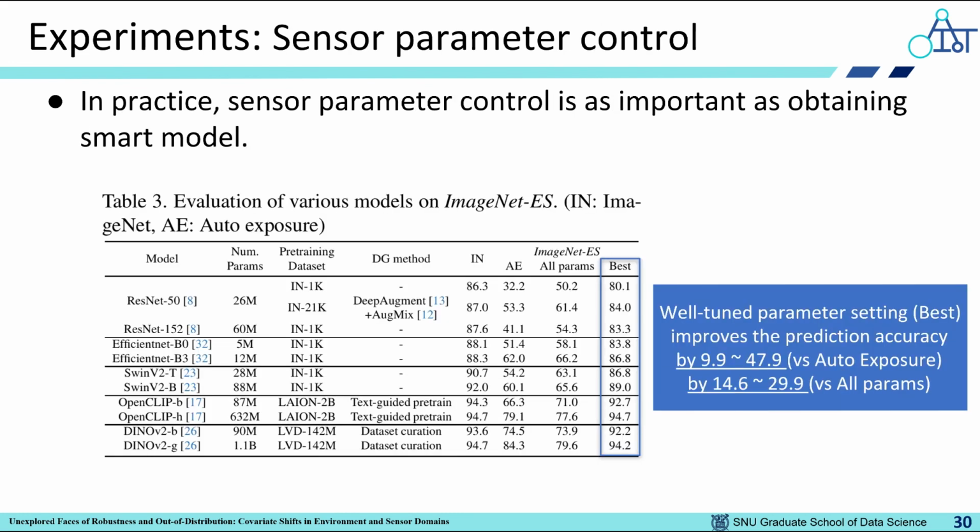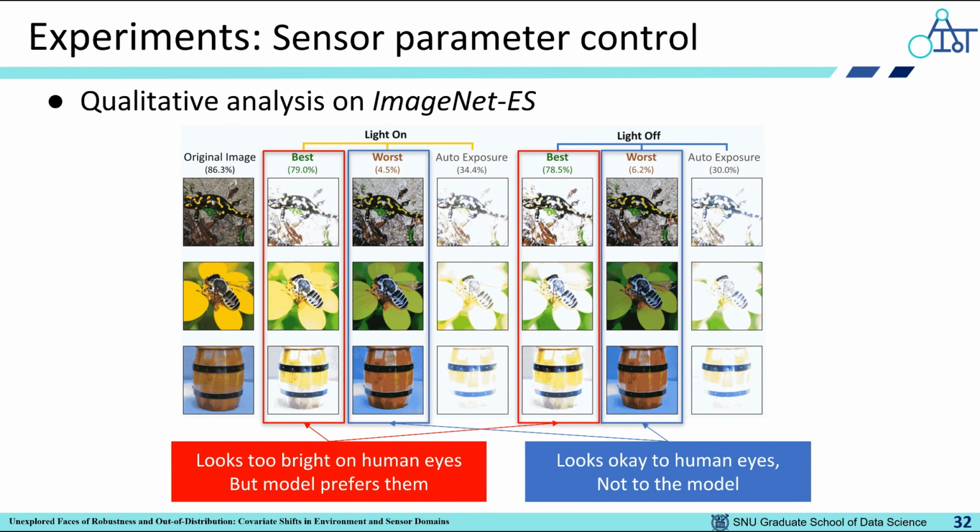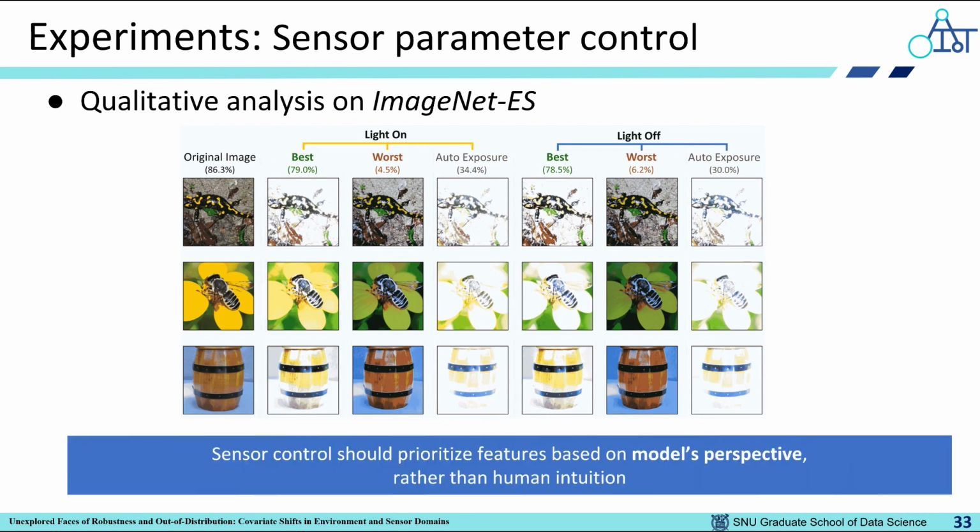We also evaluated various models on ImageNet-ES. The results indicate that a well-tuned parameter setting could greatly improve the model performance. Moreover, even a very light model with the best parameter setting outperforms a much larger model with the auto exposure setting. This highlights the importance of sensor parameter control. The qualitative analysis on ImageNet-ES reveals that models may prefer images that do not look great to human eyes. This implies that sensor control should prioritize features based on the model's perspective.